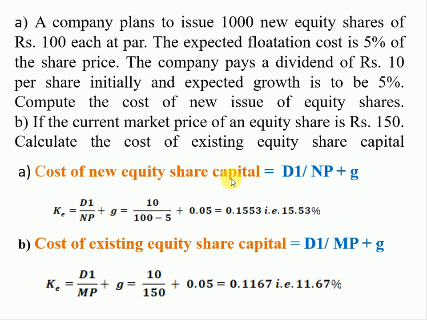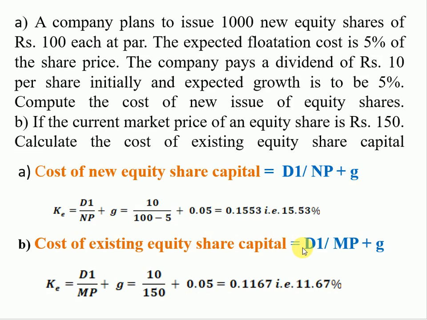For new equity share capital, the formula D1 upon NP plus G is used. Here D1 is rupees 10. As equity shares are issued at par with 5% flotation cost, net proceeds will be 100 minus 5, that is face value minus flotation cost, plus expected growth in dividend, that is 5%. So K is equal to 15.53%.